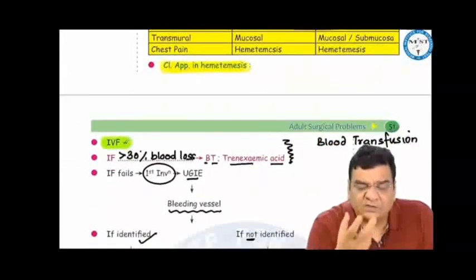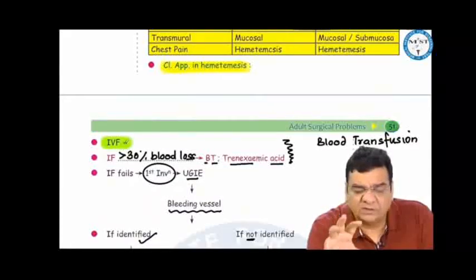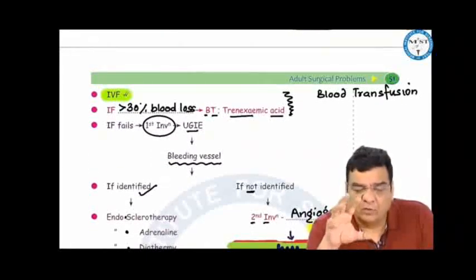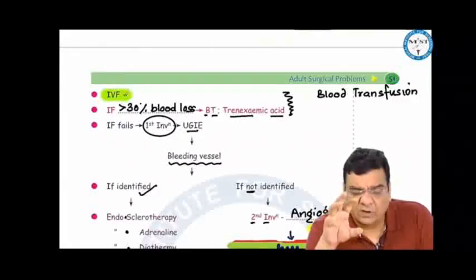How to approach a hematemesis patient, a patient who is vomiting blood? We have to save the life of this patient. Basic resuscitation, IV fluids, normal saline, Ringer's lactate. If more than 30% of blood loss is there, then blood transfusion. Tranexamic acid is also helpful in stopping the bleed. Generally, this is sufficient, but if it fails, we do upper GI endoscopy, and if we are able to see